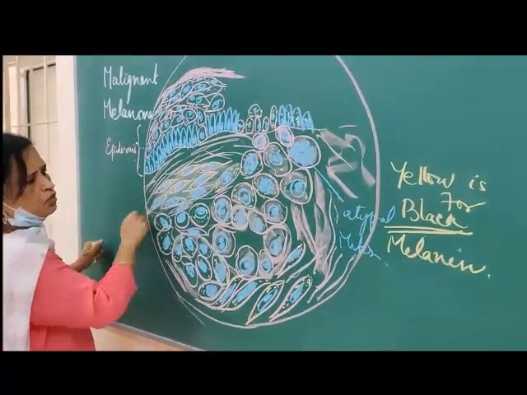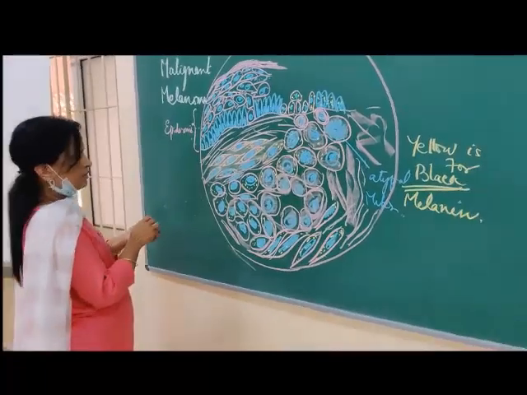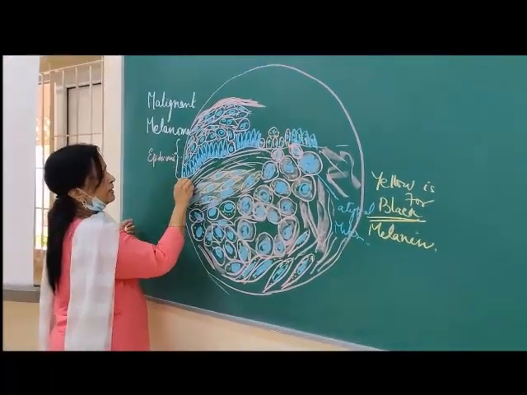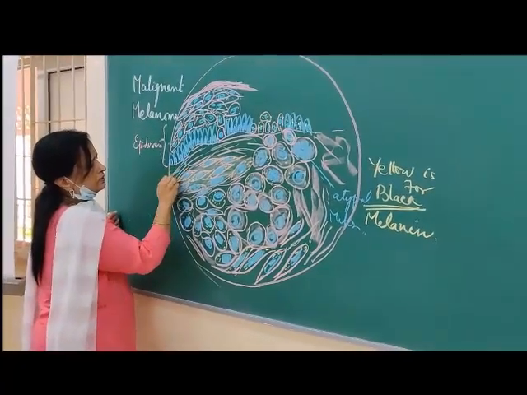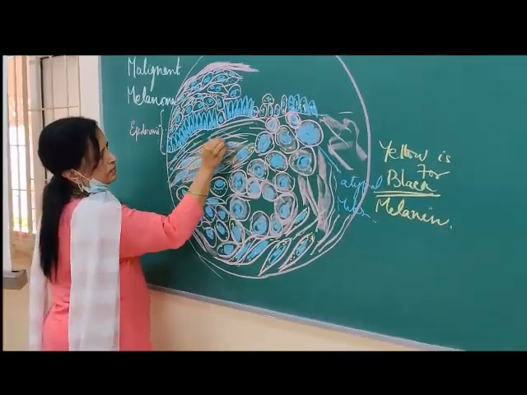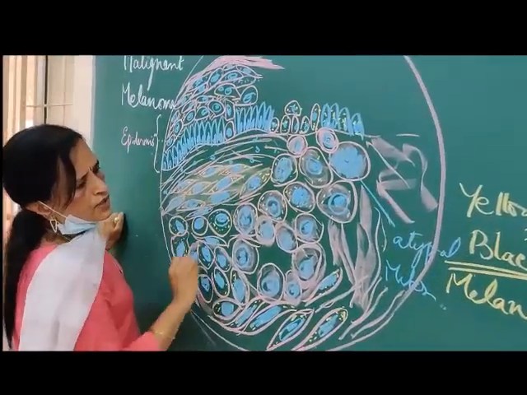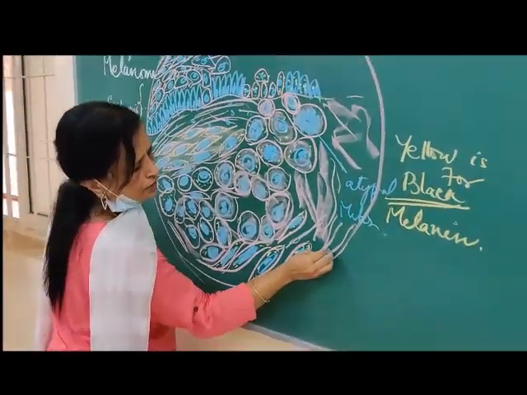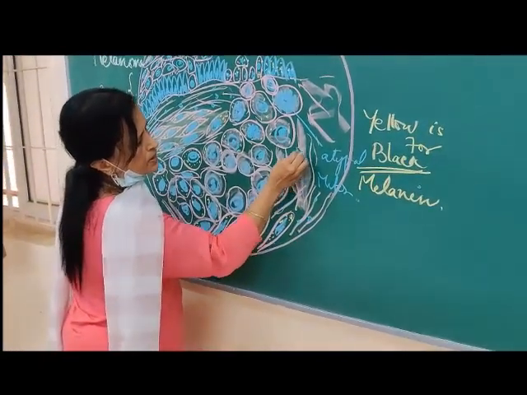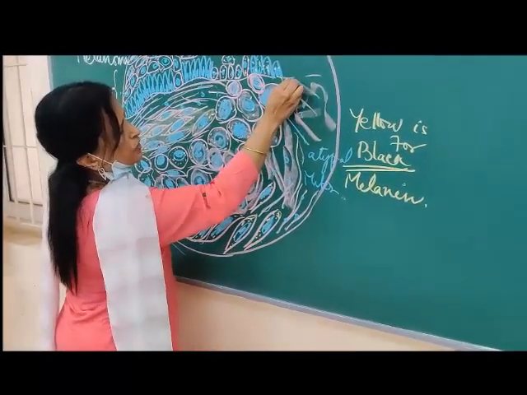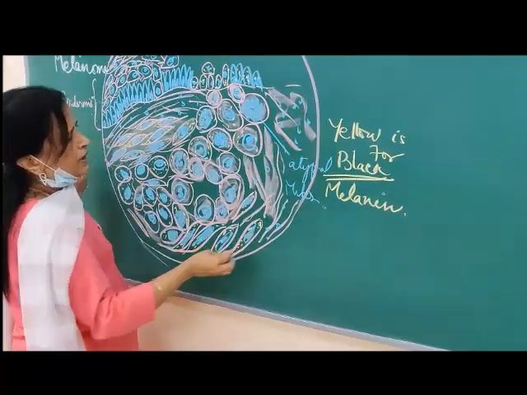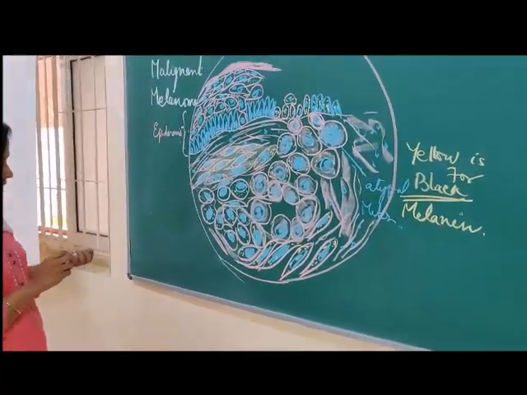So in infiltrating tumor, you can write a lot of inflammatory cells here. So there are the lymphocytes, neutrophils, plasma cells. So for your level, I think writing neutrophil and lymphocyte should be fine.